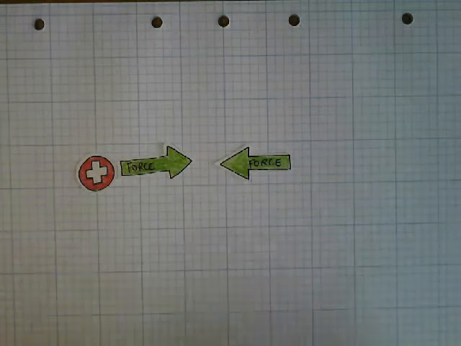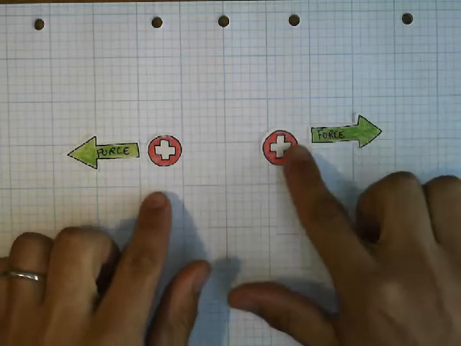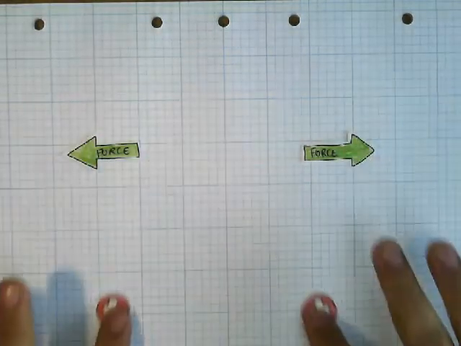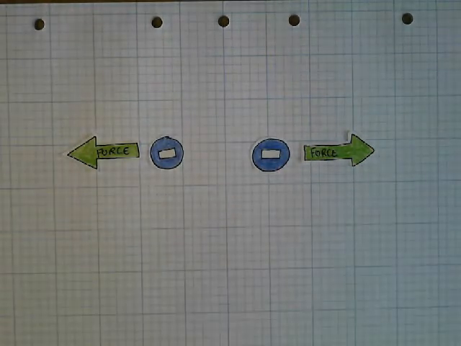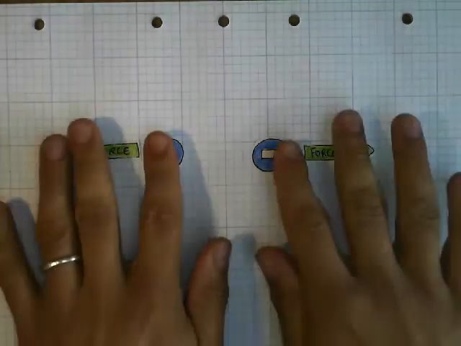And like charges, like these two positive charges, are repelled by one another. And the same thing happens if we have two negative charges. They are also repelled by one another. Unlike charges attract, and like charges repel.